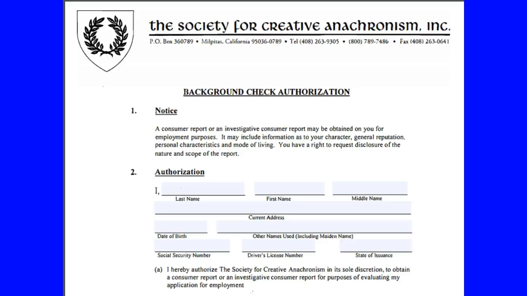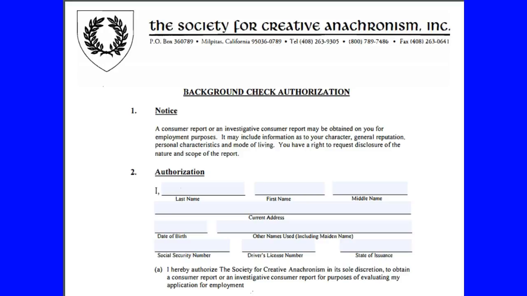They discuss performing a consumer report or an investigative consumer report. This is boilerplate language because the underlying law that mandates the gathering of the information required on the forms is the Fair Credit Reporting Act of 1972. The only checks that will be performed will be a criminal background check.